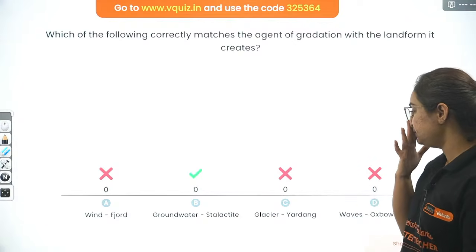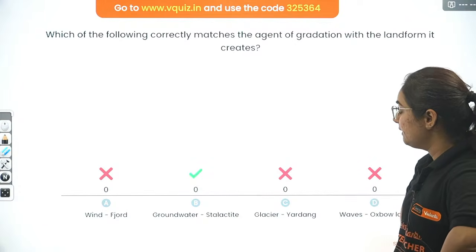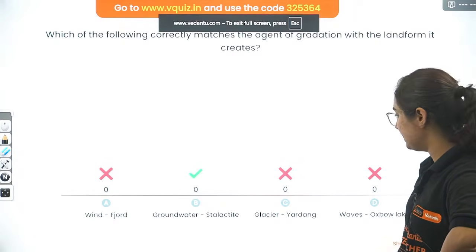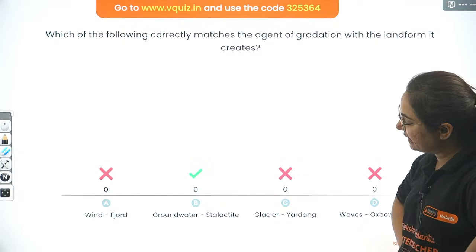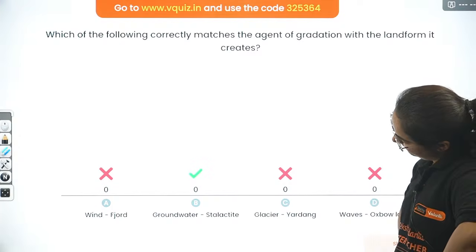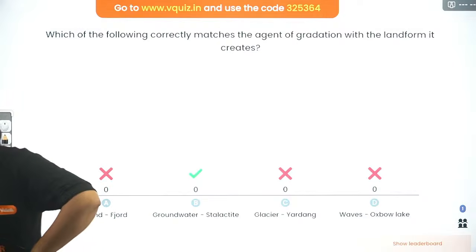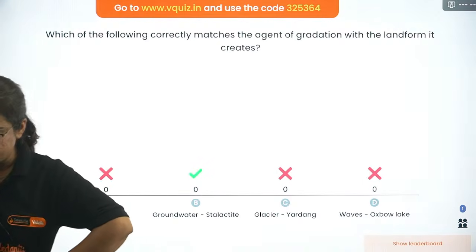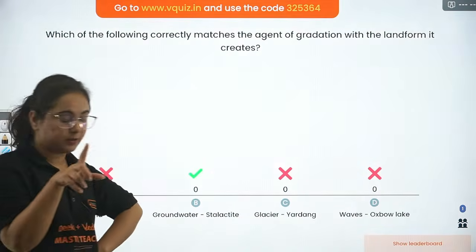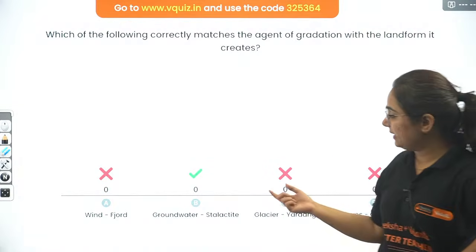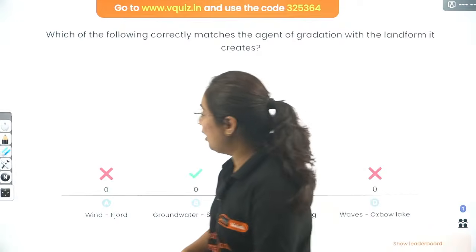Wait, something is wrong with this. Groundwater, stalactite. Actually, stalactite is formed by groundwater, right? There seems to be a mistake with this question. Why? Because stalactite is formed by the groundwater itself.